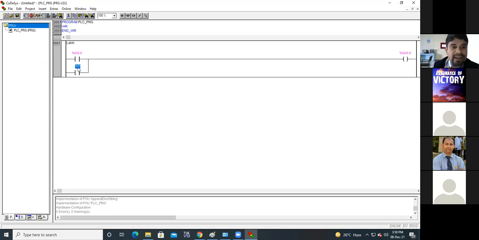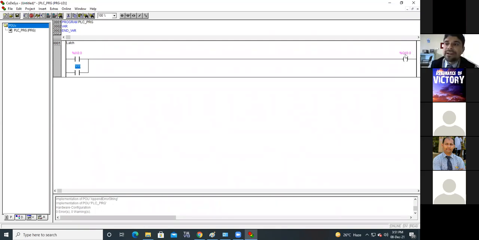To parallel with that, we have taken one virtual instruction, which does not represent any physical input device. This input instruction will be connected with the status of this output.